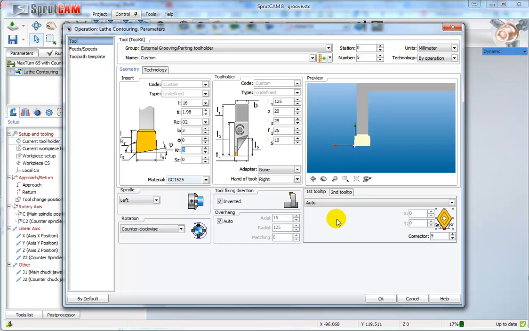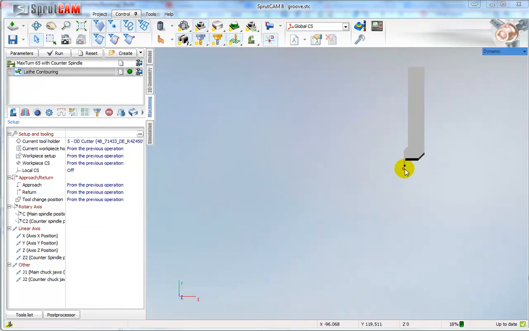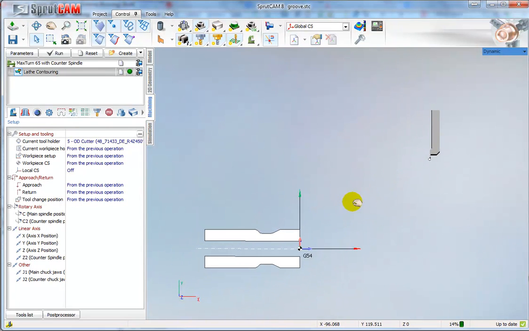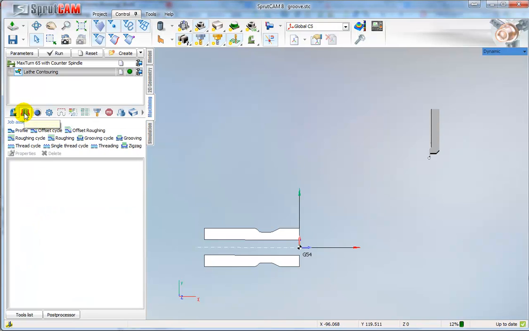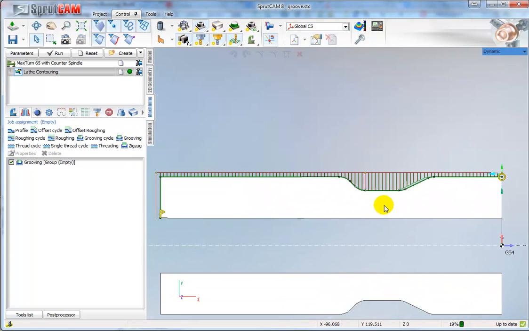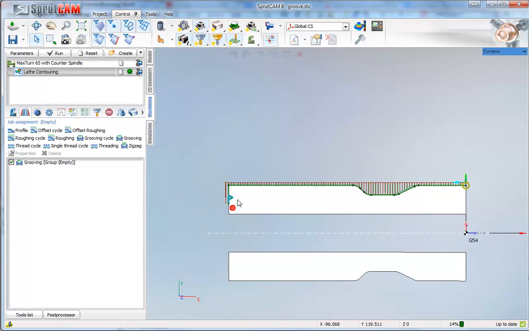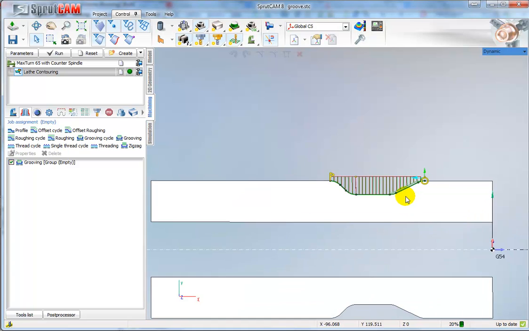Okay, this is the point, tooltip point. Okay, so next step, go to job assignment and click grooving. Now we can see preview of toolpath. Take and move end point and start point.